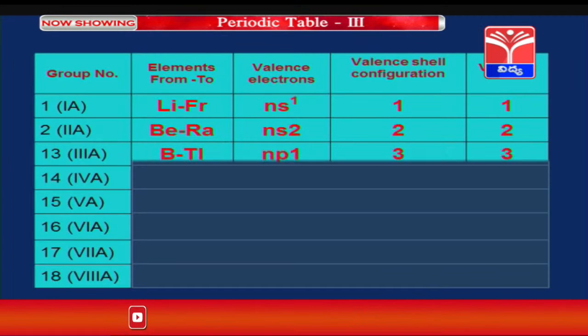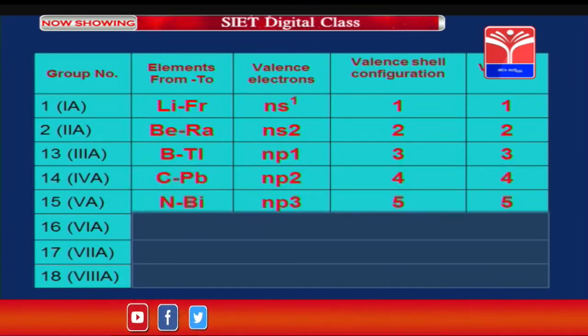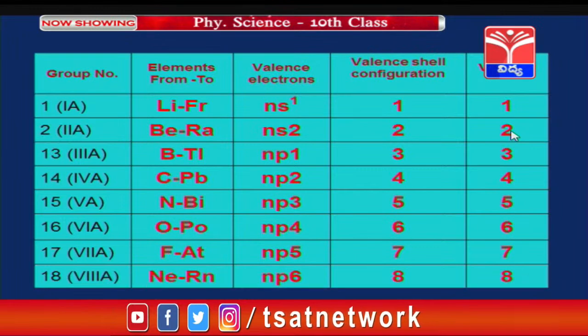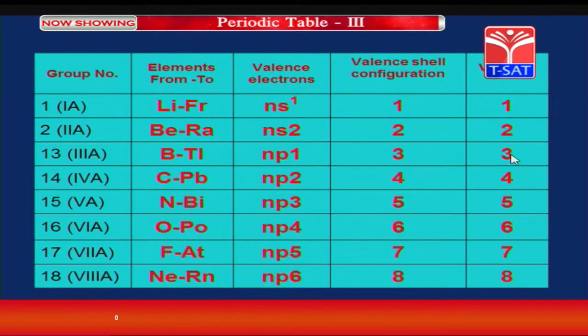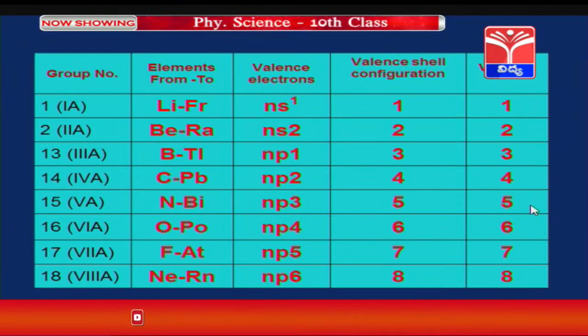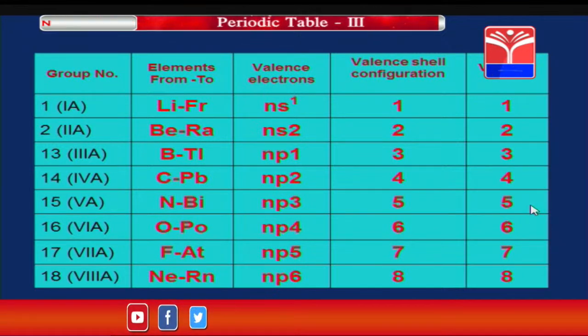Now, just observe the electronic configuration in the outermost shell. The first group is having 1 electron, the second group is having 2 electrons, the third group is having 3 electrons, the fourth group is having 4 electrons, the fifth group is having 5 electrons, the sixth group is having 6 electrons, the seventh group is having 7 electrons, and the eighth group is having 8 electrons in their valence shell.